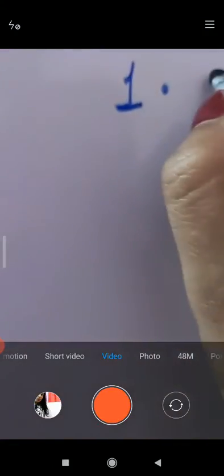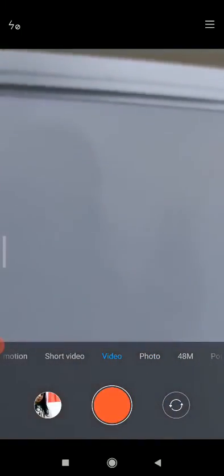Children, today is 1st of June, 1/7/2020. Today is 1st of June.